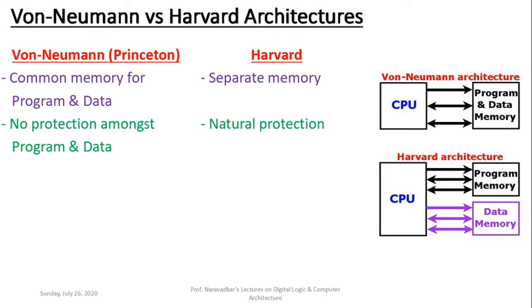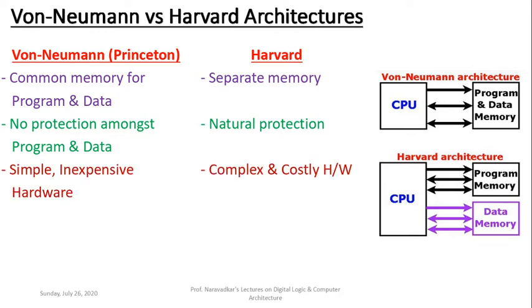Now the next: the von Neumann architecture is simple and inexpensive. It contains simple and inexpensive hardware. Why? Because a single memory is required and a single bus is required.